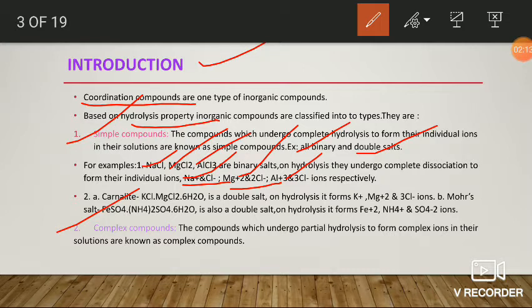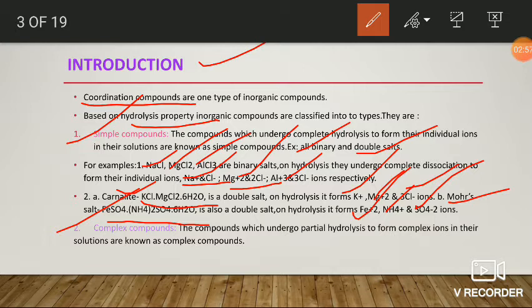In the case of double salts, for example carnallite, that is KCl.MgCl2.6H2O, it is a double salt. On hydrolysis, this double salt produces potassium, magnesium ions as well as chloride ions. The other double salt is Mohr's salt, ferrous ammonium sulfate, FeSO4.(NH4)2SO4.6H2O. It also undergoes complete ionization on addition of water to form the corresponding iron, ammonium and sulfate ions. That is, simple compounds are the compounds which undergo complete hydrolysis to form their individual ions.